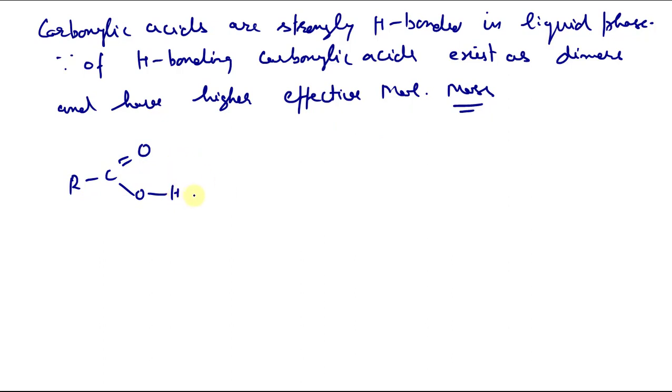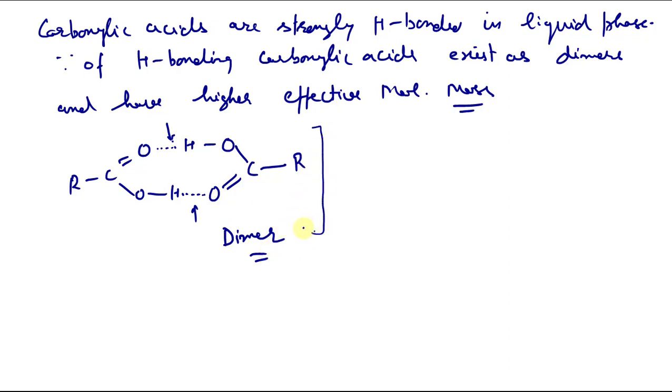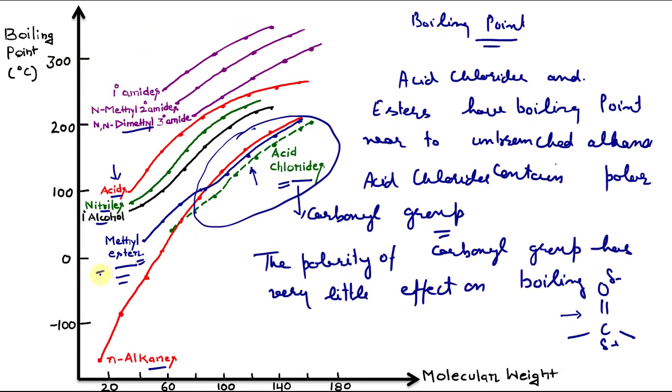The hydrogen of one molecule makes a hydrogen bond with the oxygen of a second carboxylic acid molecule, so they exist as a dimer. Because of this they have higher effective molecular weight. That can also be proved using colligative properties. Because of this dimer formation and hydrogen bonding network, they have higher boiling point than esters, acid chlorides and alkanes.